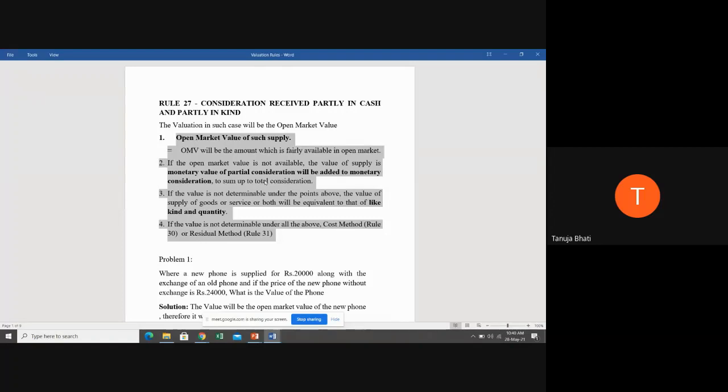Okay, so suppose there is a dealer who is selling maybe Lays chips. We take a very simple example, chips. Now suppose he's selling Lays chips to a customer in bulk, a wholesaler. That wholesaler is paying him partly in cash and partly in kind. The manufacturer is selling the entire bulk of chips to the wholesaler at the cost of, suppose, 1 lakh rupees.